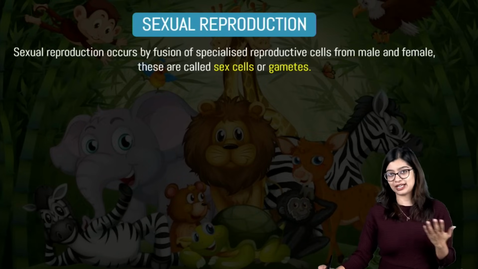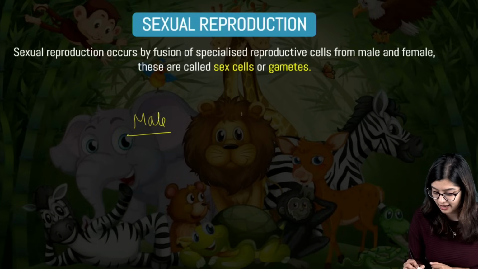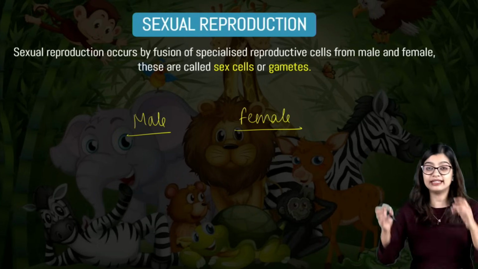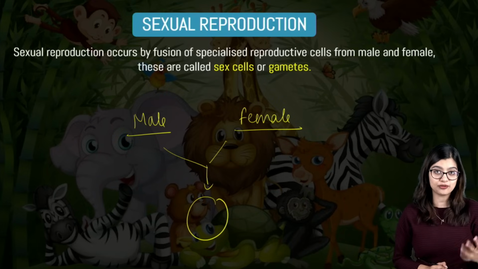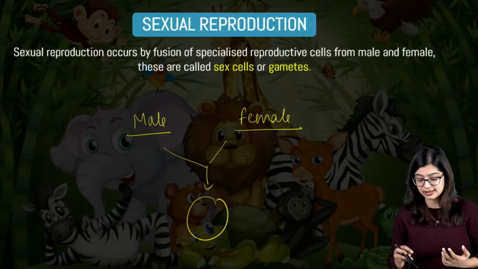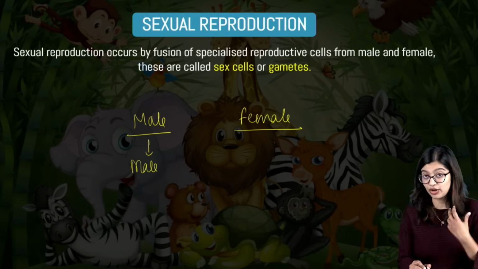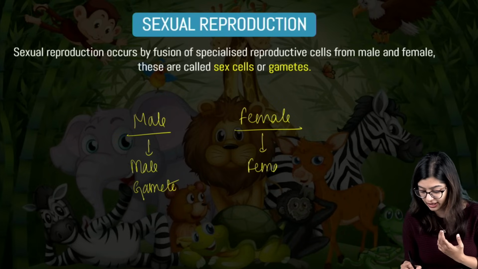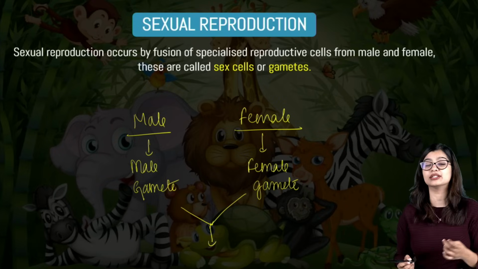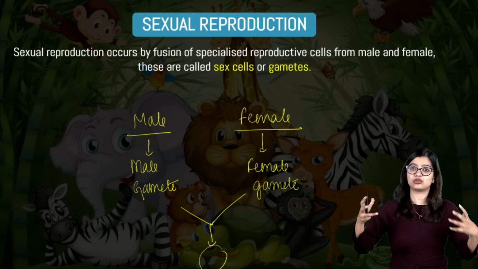Now, as discussed, in sexual reproduction we know that there are 2 parents which are involved. So we see that there is a male and a female. And we know that these male and female come together and they give rise to a young one or an offspring. Now, when I say that they are the ones coming together, we see that the male produces a male reproductive cell or a male gamete, and we know that the female will produce a female gamete or a female reproductive cell. And these male and female gametes are the ones which come together and will eventually give rise to the offspring.